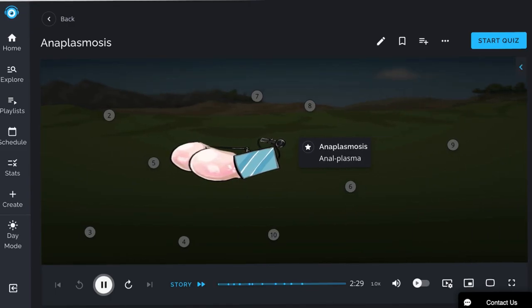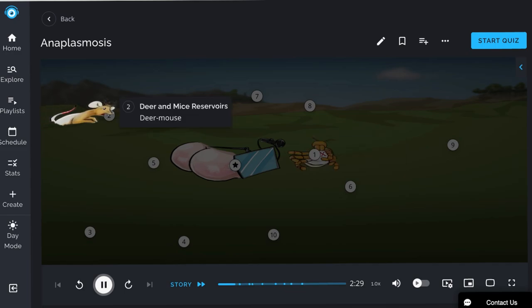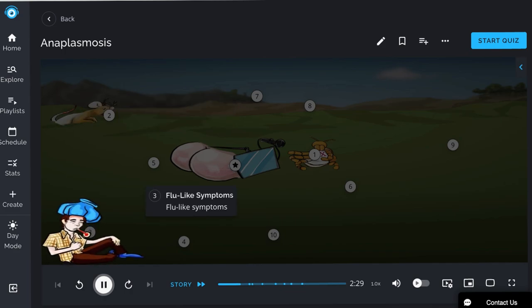In this Picmonic, we'll explore anaplasmosis, represented here by the anal plasma. This disease is a tick-borne rickettsial illness caused by Anaplasma phagocytophilum. It is most commonly transmitted to humans by the Ixodes tick, represented here by the X tick. This organism's natural reservoirs include deer and mice, which are shown here by the deer mouse. Patients who are infected most commonly present with flu-like symptoms.